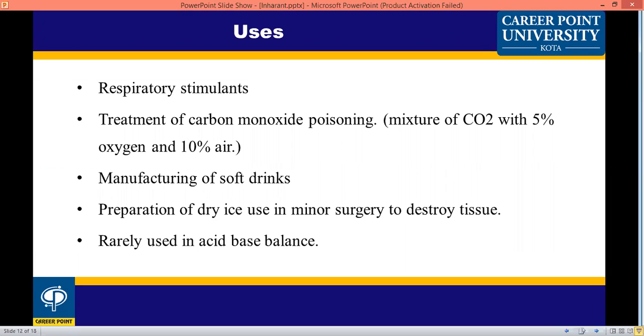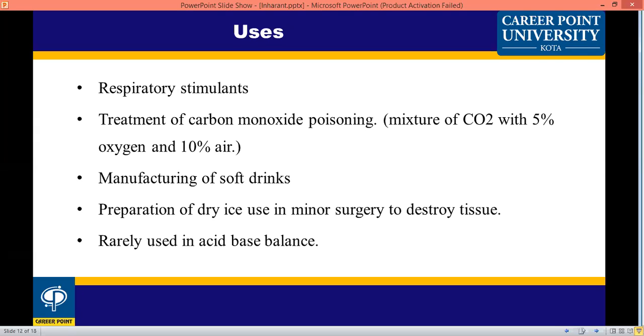Another use is preparation of dry ice, used in minor surgery to destroy tissue. Carbon dioxide is used as dry ice in minor surgery. When some tissue is required to be destroyed, dry ice is used.